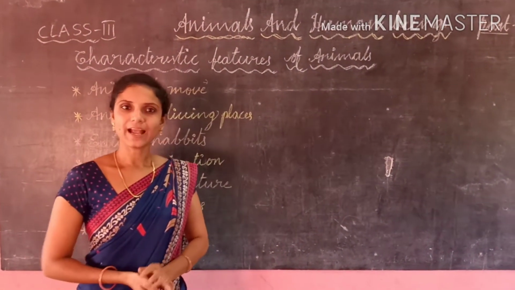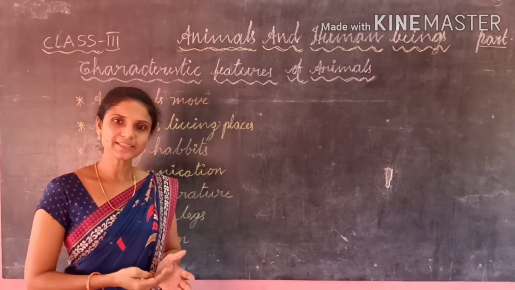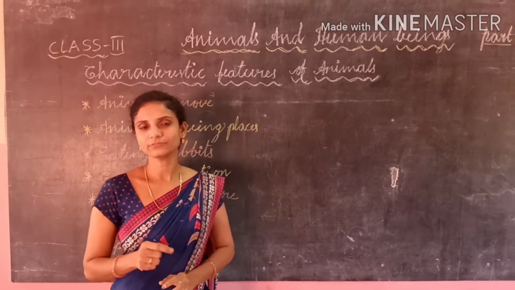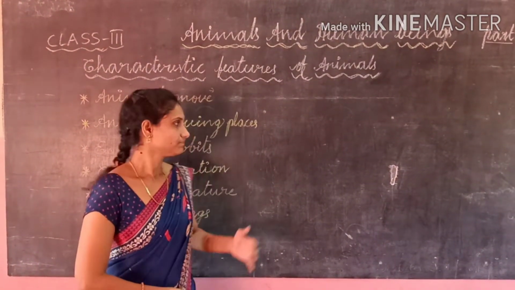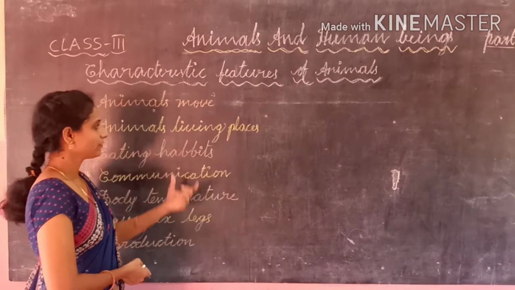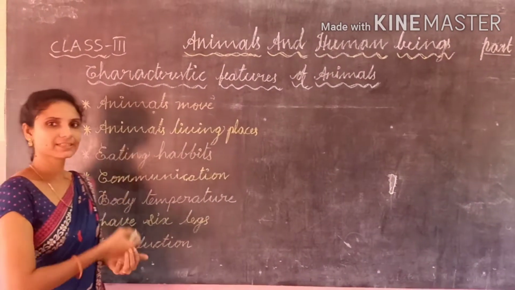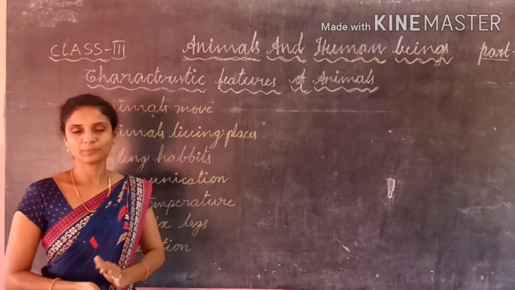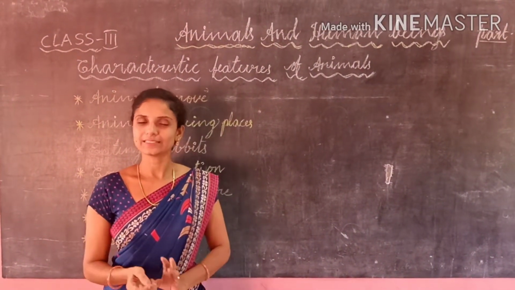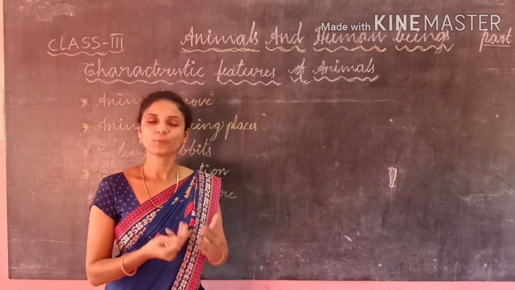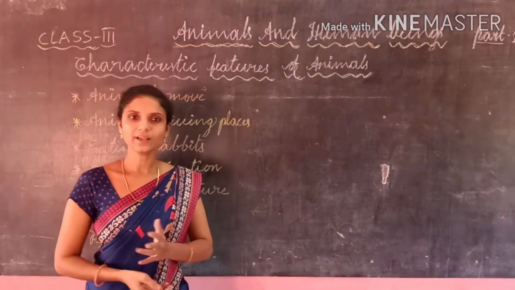We know that animals, plants and human beings are living things. Animals and human beings have a lot of similarities, but they differ from each other. So here we are going to discuss the characteristic features of animals. Animals can move from one place to another. Why do they move? They move in search of food and shelter, to protect themselves from their enemies, and for breeding purposes.